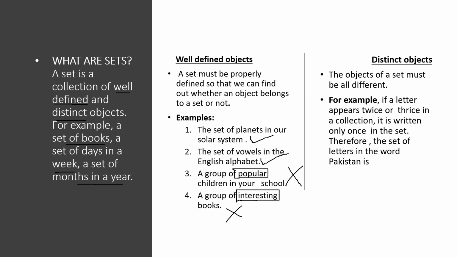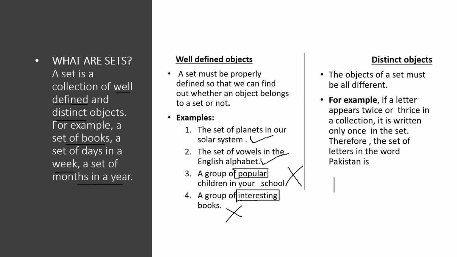What are distinct objects? Distinct means different. The objects of a set must be all different. It means we cannot write the same words again and again. Let's look at this example. If a letter appears twice or thrice in a collection, it is written only once in the set. Therefore, consider the set of letters in the word Pakistan.